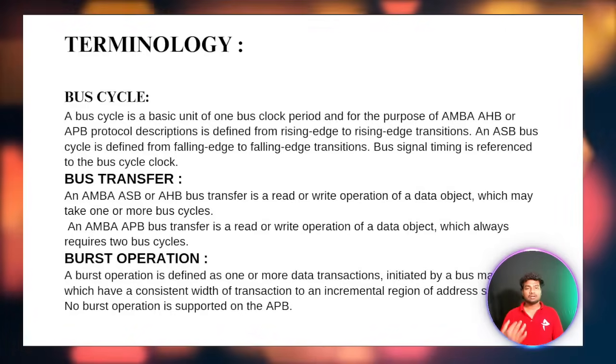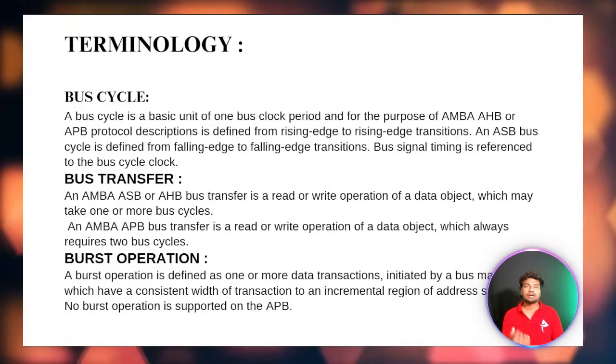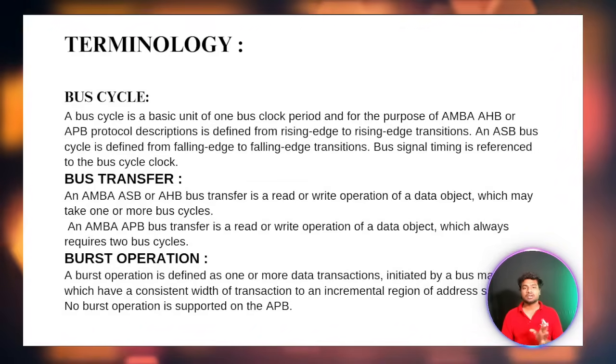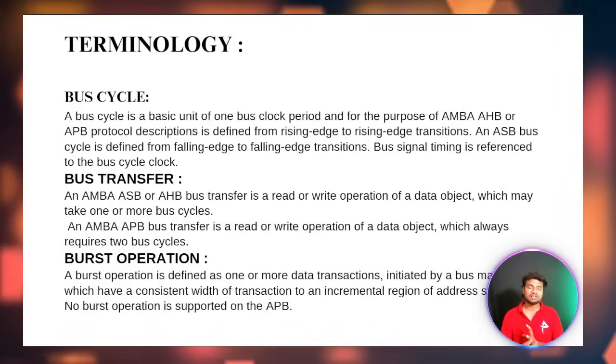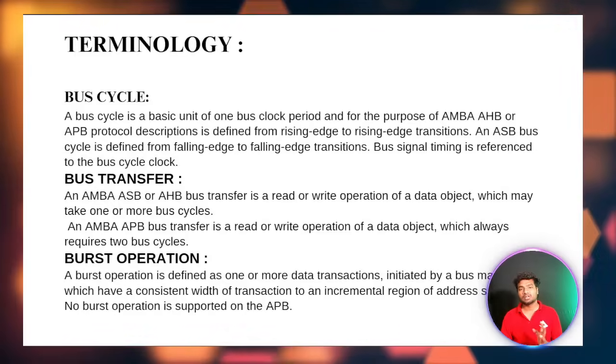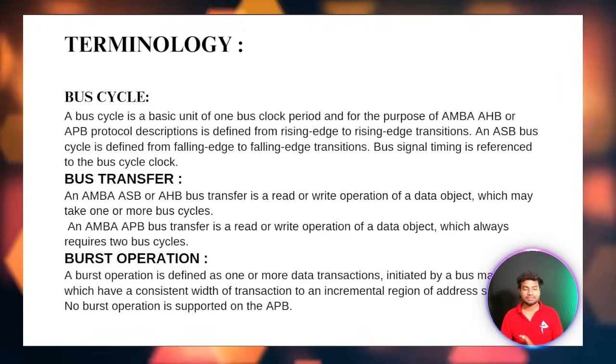Then bus transfer. There are a lot of transfers in the bus, a lot of internal things. APB doesn't have any bus transfer, but AXI and AHB have bus transfers. There are a variety of types of bus transfer, which we will see in the upcoming classes.